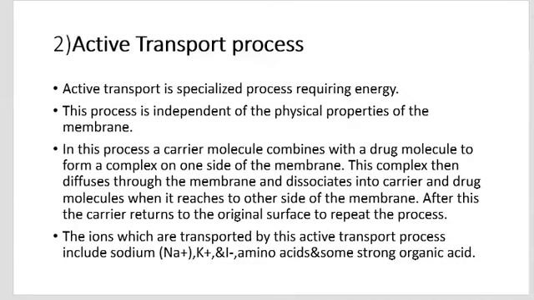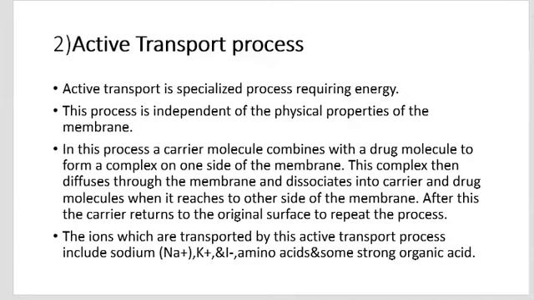In this process, a carrier molecule combines with a drug molecule to form a complex on one side of the membrane. This complex then diffuses through the membrane and dissociates into the carrier and drug molecule when it reaches the other side of the membrane. After this, the carrier returns to the original surface to repeat the process.